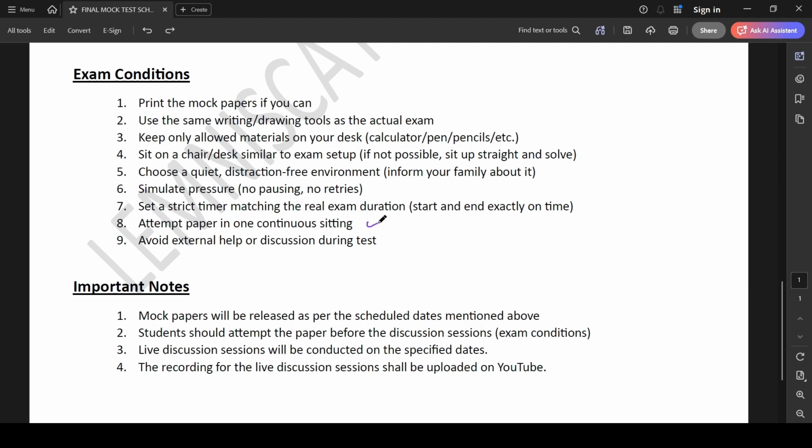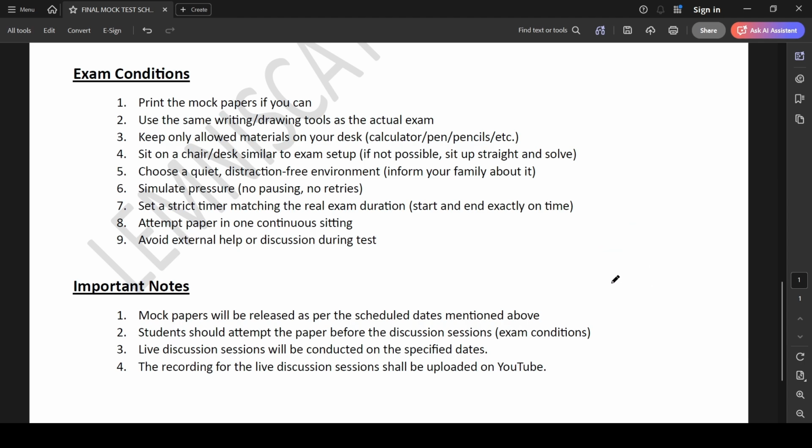And then of course, attempt your paper in one sitting, and avoid any form of external help. Don't discuss it with anyone before you are done with your test. I'll make sure that at least in my group, which I am moderating, none of such discussions are happening. So if you are able to follow all of these exam conditions, you have a very high chance of simulating the exact scenarios that you will experience in your examination. And all of this actually helps you.